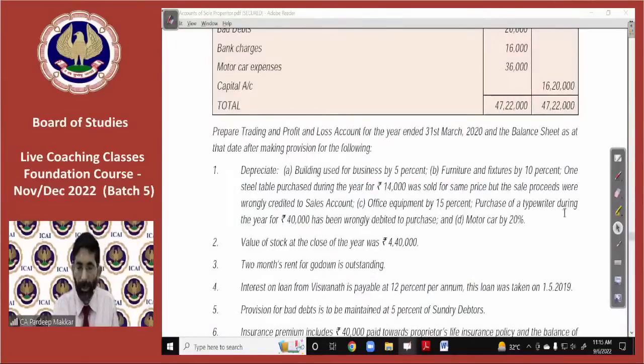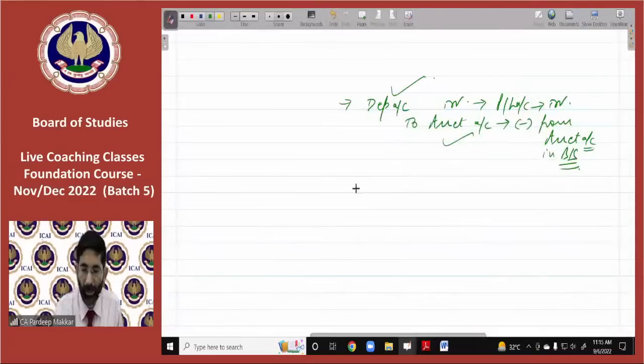Then, already discussed, the steel table means furniture has been purchased and then sold, but the sale proceeds were wrongly credited to the sales account. In this case you have to pass a rectifying entry, and as already discussed, that will be sales account debit, which has wrongly been credited, to furniture account.